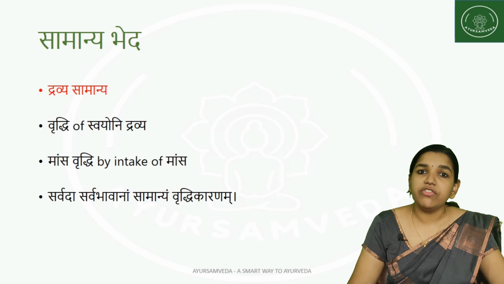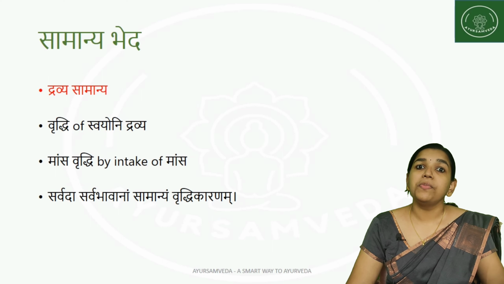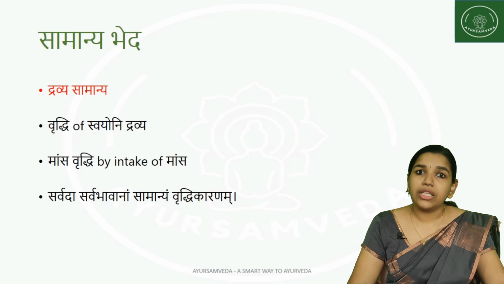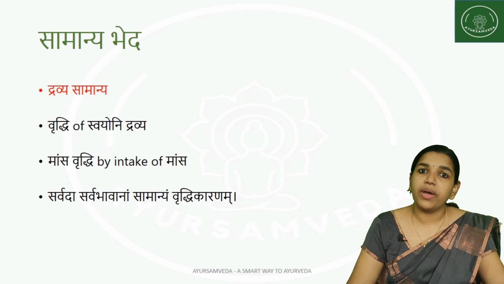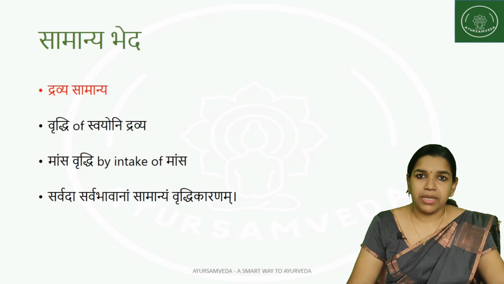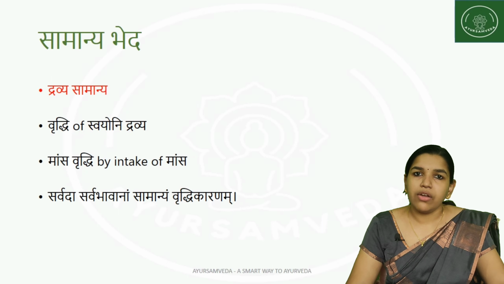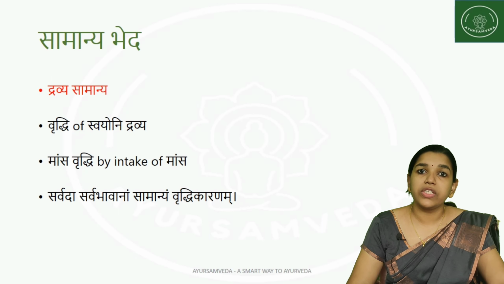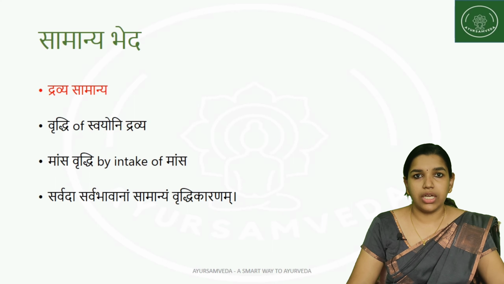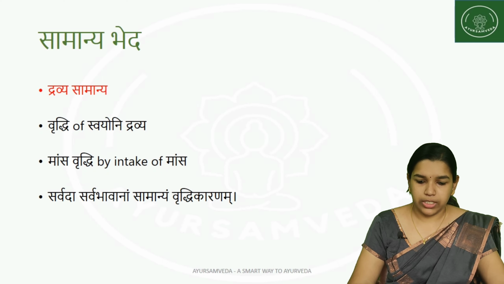For example, Mamsa vriddhi by intake of Mamsa. Whenever a person is consuming Mamsa Ahara, his Mamsa Dhatu will be increasing. So here the Dhatu Mamsa is being increased by the consumption of Mamsa Ahara. Both are same. Mamsa is the similarity and both the Dravyas are same. Such type of increase or Samanyata seen is considered to be Dravya Samanya. We can consider this as the statement which has been told as Sarvada Sarva Bhavanam Samanyam Vriddhi Karanam. It is the Vriddhi Karana by Sarvada. All the time whenever we are taking Mamsa Aharas, it will lead to the Mamsa Vriddhi.